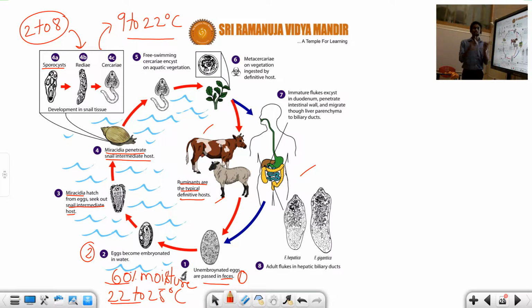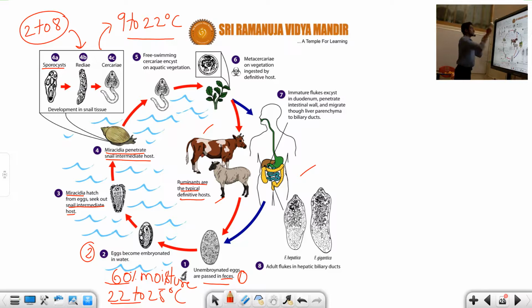Once entered into the snail, it develops into the second larval form, the sporocyst. The sporocyst obtains nutrition from the host. Then finally it divides into the third larval form, the rediae. Nearly 2 to 8 rediae larval forms we will see in the snail.